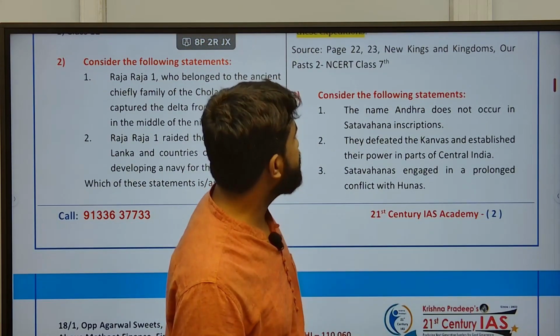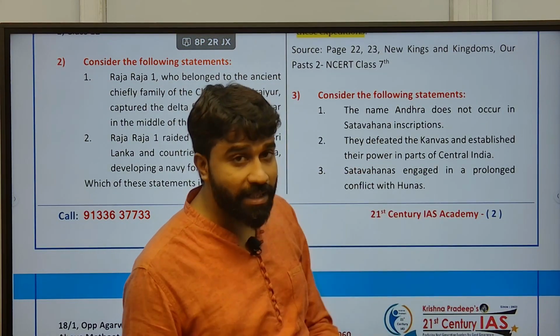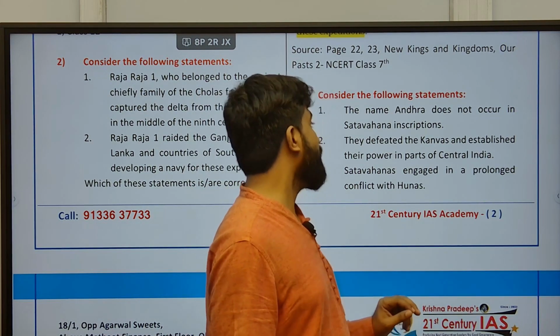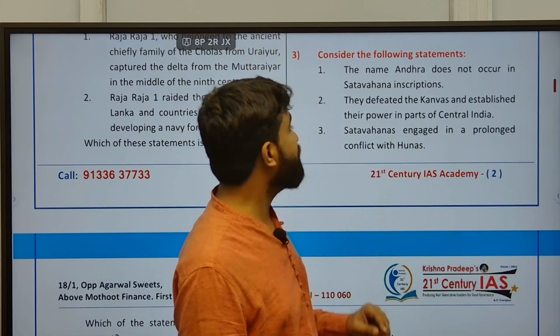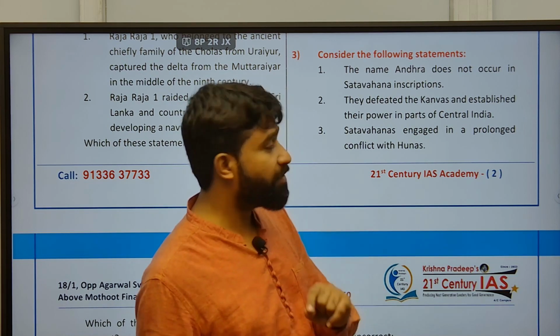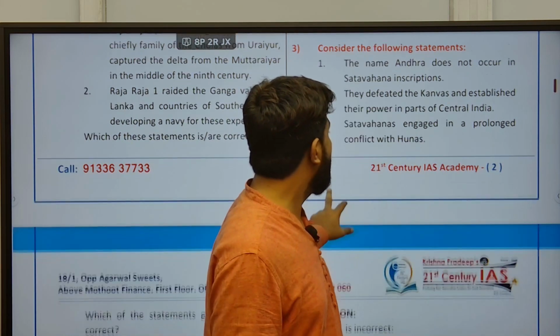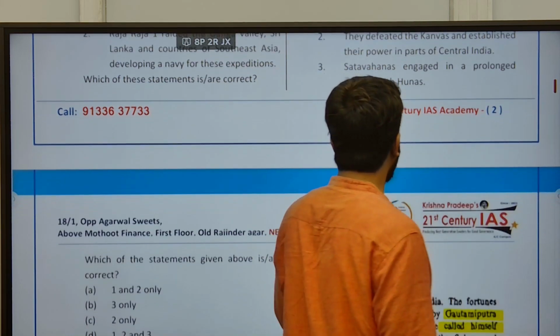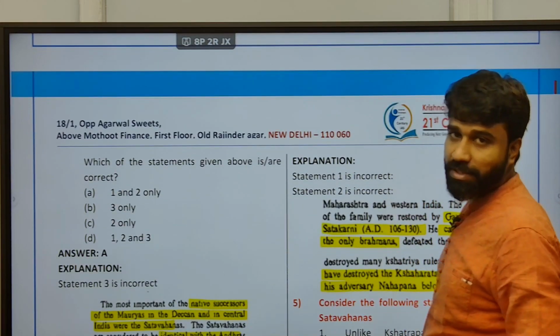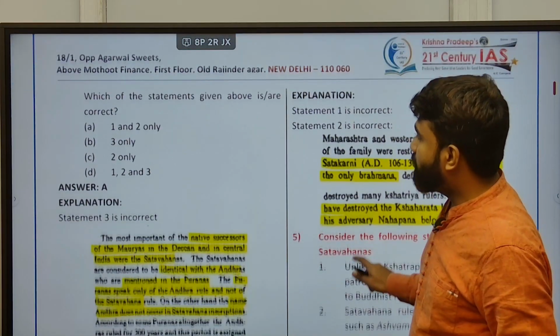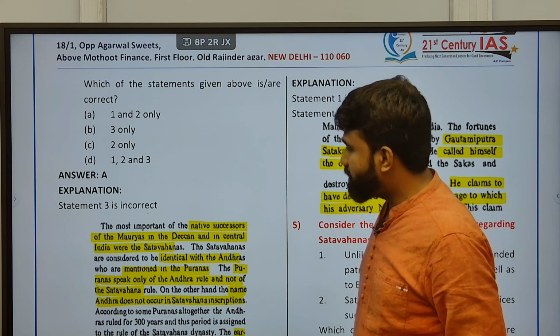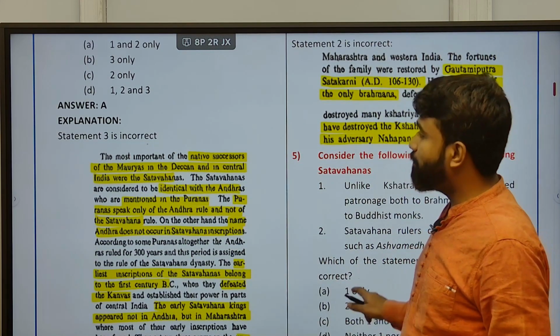Next, consider the following statements. The name Andhra doesn't occur in Shatavahana inscriptions. They defeated the Kanvas and established their power in parts of central India. And Shatavahanas engaged in prolonged conflict with Hunas. Actually, it was Shakas. Coming to this, which of the following statements? Only the first and second statements are true. The third statement is incorrect.